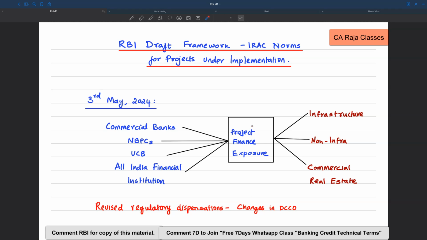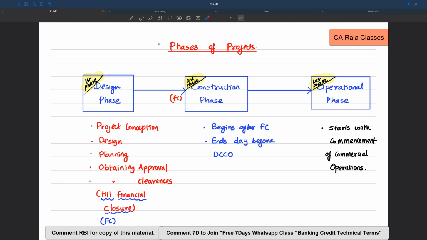This draft framework also has regulatory dispensations when it comes to changes in DCCO. That is, if there is going to be a change in the date of commencement of commercial operations of the project, then what are the regulatory dispensations? Everything is brought out in this framework. This framework is basically a 20 pages document released by Reserve Bank, and you will find the document next to this lecture. If you are watching it on YouTube, you may find the link in the description. This document talks about various aspects and I have taken efforts to cover everything.